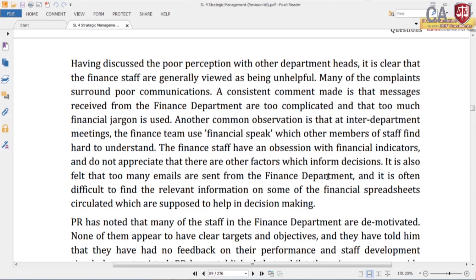A consistent comment made is that messages received from the finance department are too complicated and that too much financial jargon is used. Look at that sentence carefully.